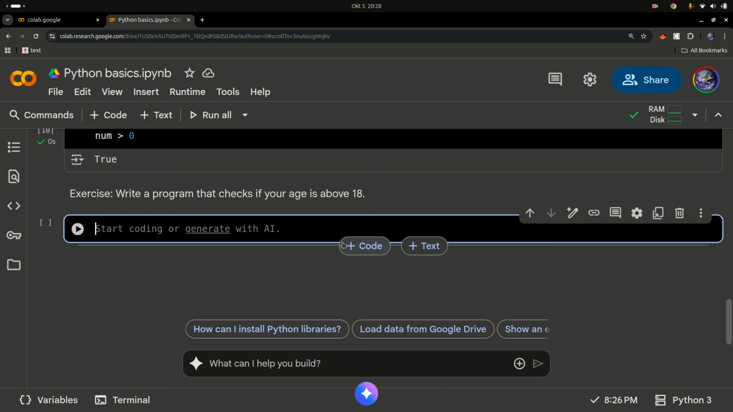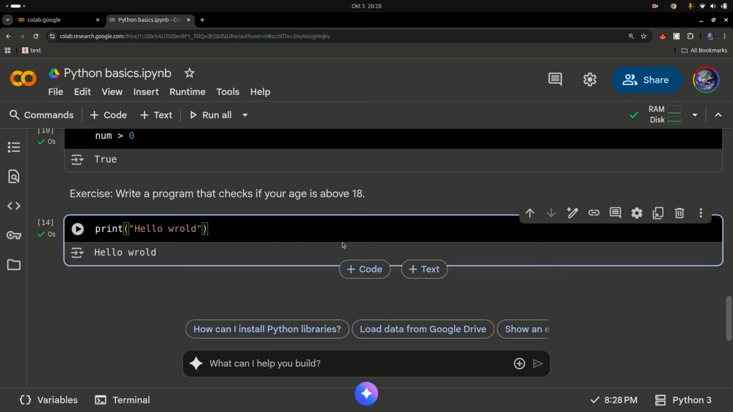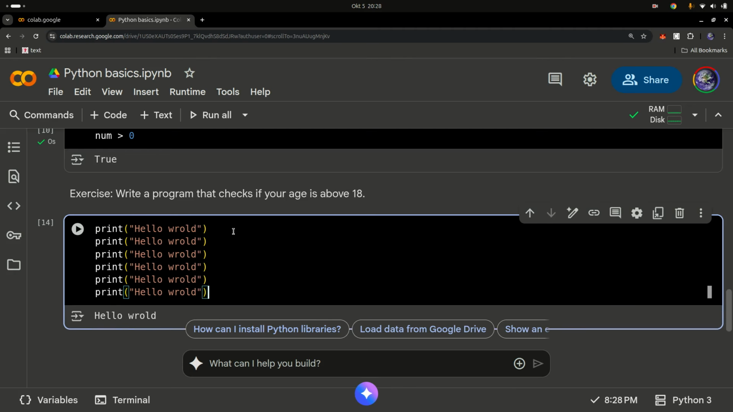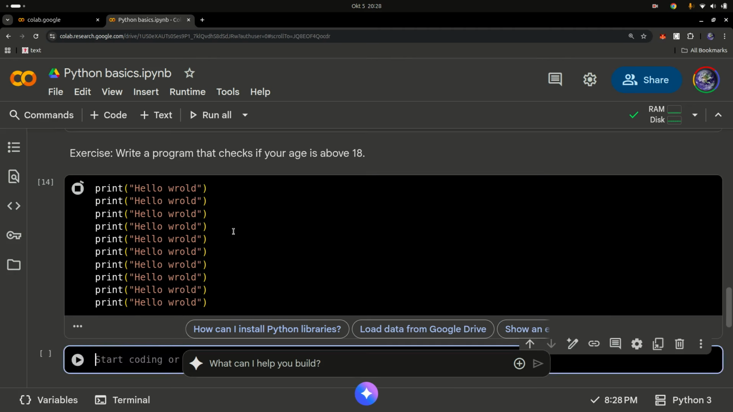Okay, let's say I want to print. Let's give an example. Let's say I want to print hello world. If I run this code, it's going to print hello world once. What if I want to print hello world 10 times? Well, you can think it's easy. Just copy paste this 10 times, or how many times you want.